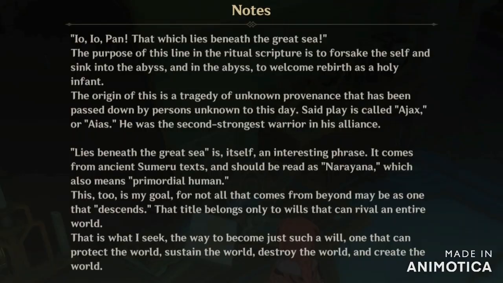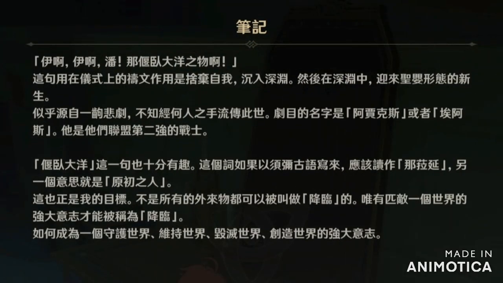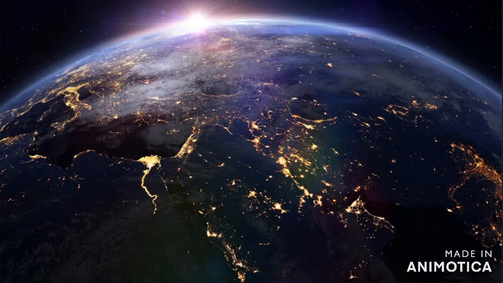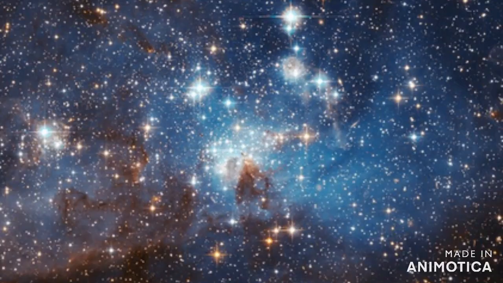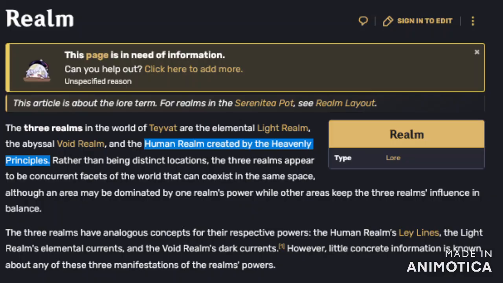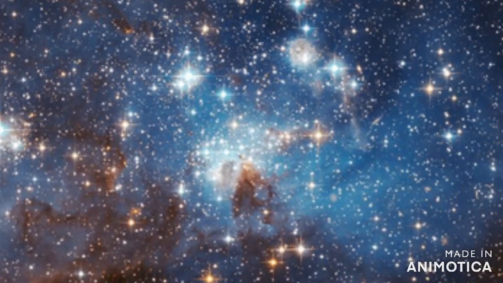And finally, let's talk about the descender statement. This symbol is also present in the descender statement. This took months for me to find because I had to figure out how to get this mission, but here it is on screen right now. So when they say a descender can create a world, destroy the world, rival the world, they're not talking about the planet, they're not even talking about the universe, they're talking about a plane of existence. And since the first descender created the human realm and then the universe, rather than just creating the planet and that being the human realm, they created everything else, including the universe.